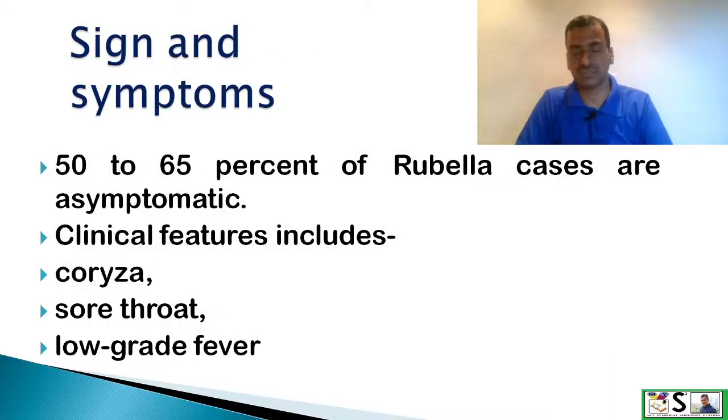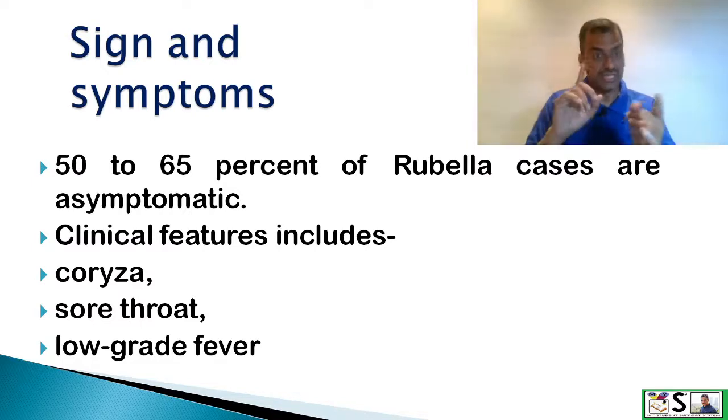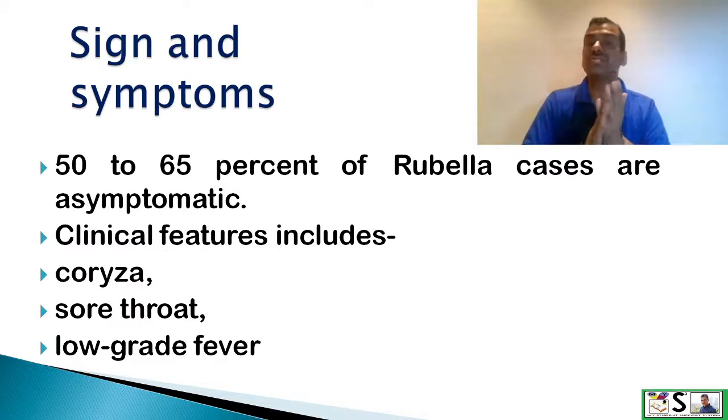Signs and symptoms of rubella. A large proportion, approximately 50 to 65% of rubella cases are asymptomatic, means there are no symptoms, but still they can spread the infection. They are asymptomatic or subclinical cases. Clinical features include coryza, sore throat, and low-grade fever.